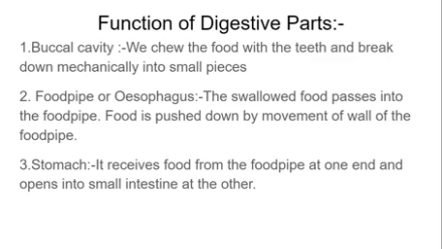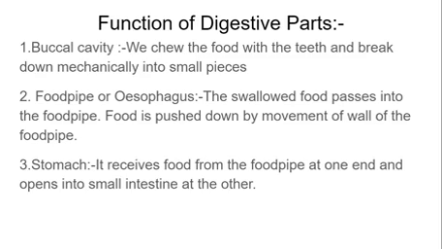We chew the food with the teeth and break it down mechanically into small pieces. When we eat food, we cannot directly swallow it. We chew it, then it goes to our stomach. Food pipe or esophagus. The swallowed food passes into the food pipe. Food is pushed down by the movement of the wall of the food pipe.